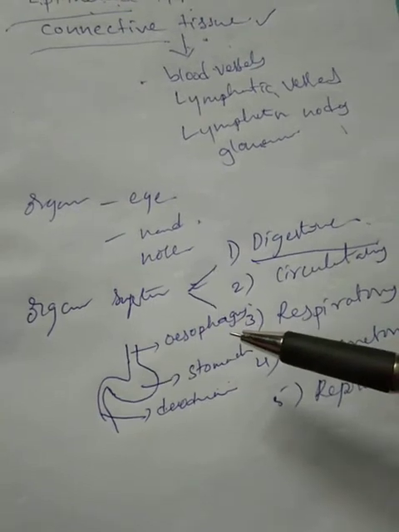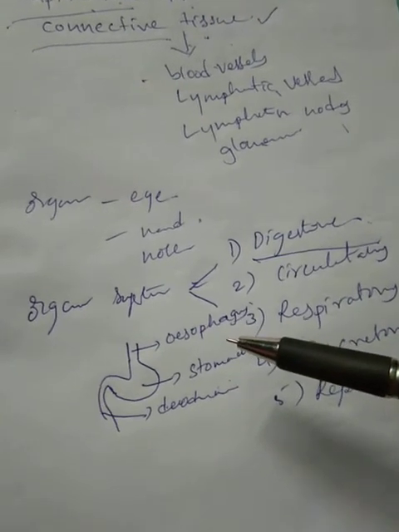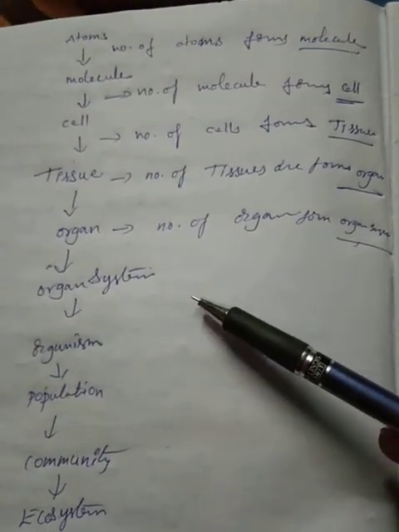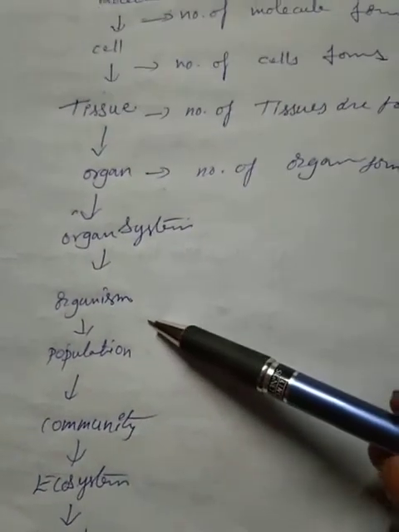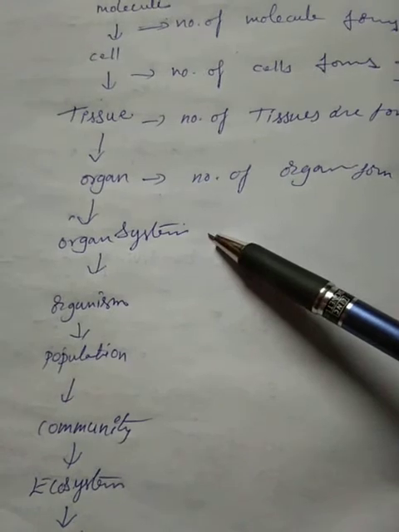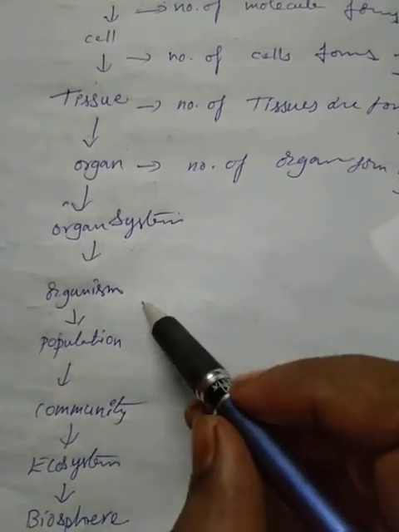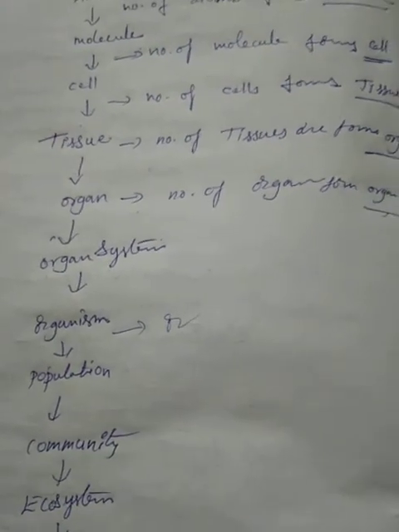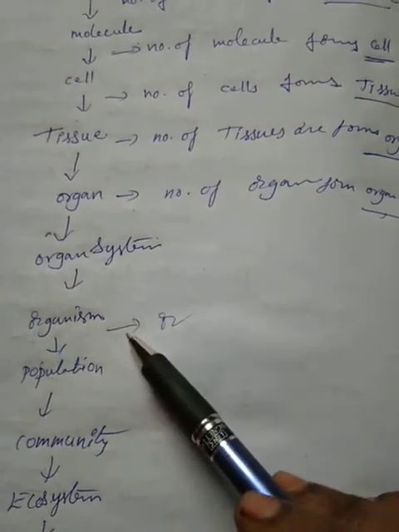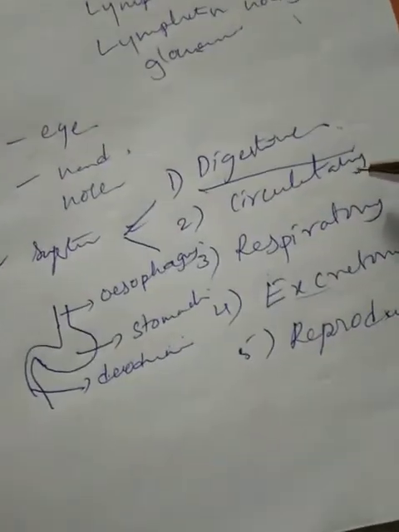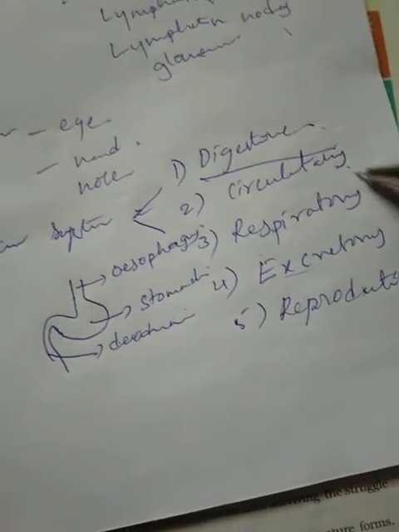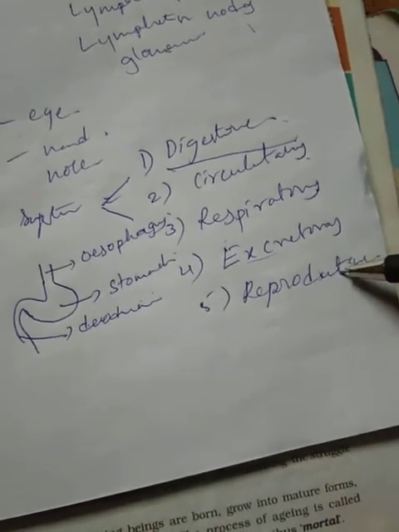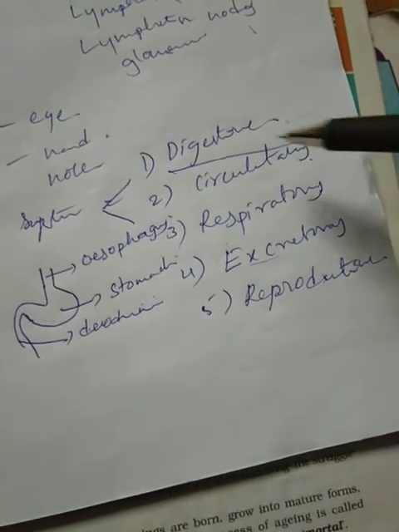A number of organs fuse to form the organ system, and a number of organ systems fuse to form the organism. How is an organism formed? A number of organ systems fuse to form an organism. The organ systems are the digestive system, circulatory system, respiratory system, excretory system, and finally the reproductive system. So these 5 systems are included in the organism.